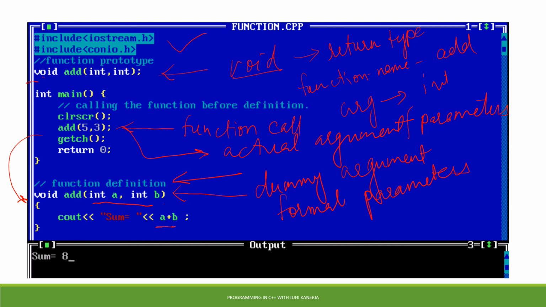So when we perform a plus b in this function, it will be evaluated to 8, and sum is equal to 8 would be printed, and then we'll return from the function back to the next line of our main function, that is getch. So my screen will be retained and then return 0, and then the main function would end. So this was all about functions.